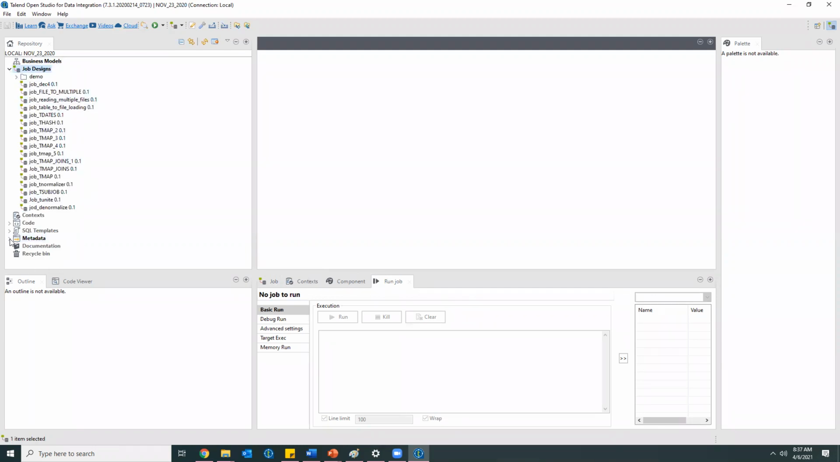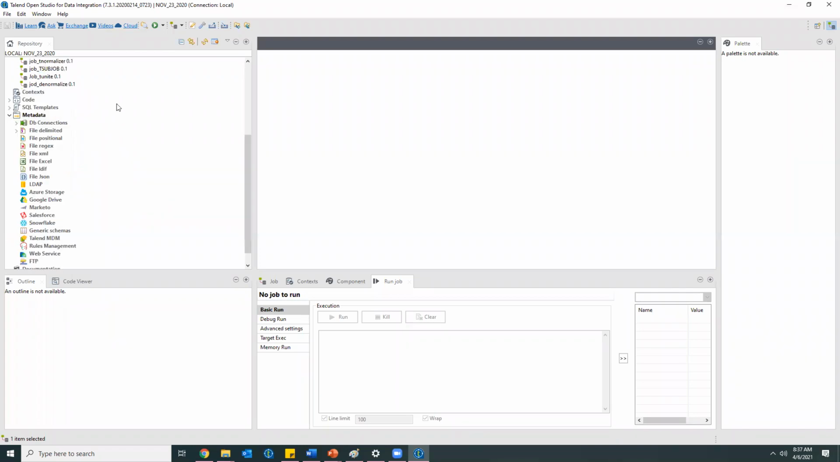Similarly, for creating jobs we need some metadata, right? So these are the DB connections, and these are the files we are trying to access. If you want to read data from Excel files, we'll place them here under Excel. If you want to read XML or JSON, we'll place them here as well. This is just a demo of the Talend Open Studio.